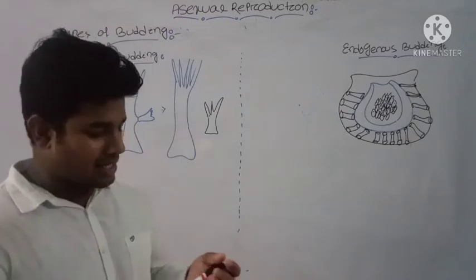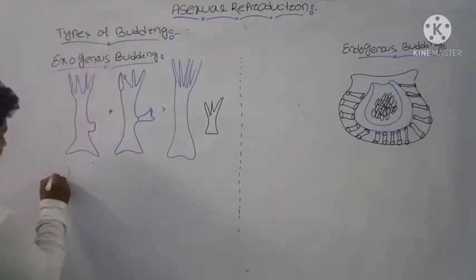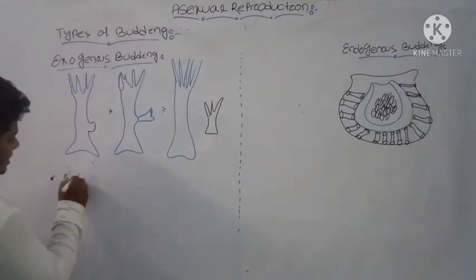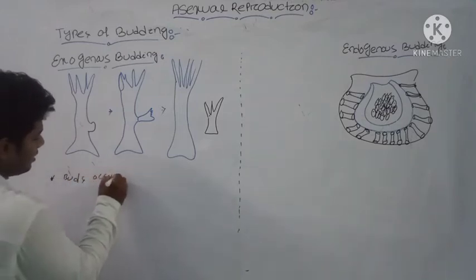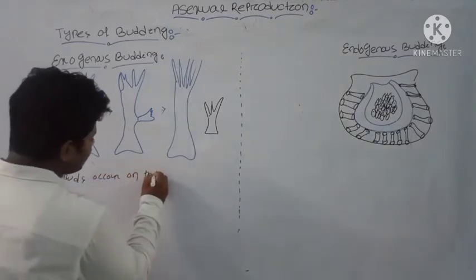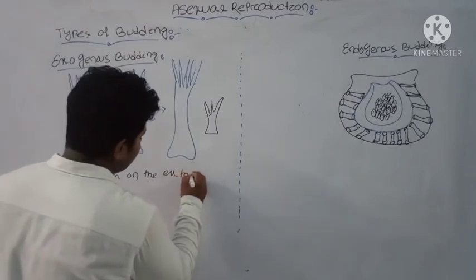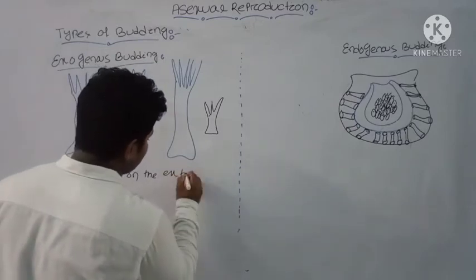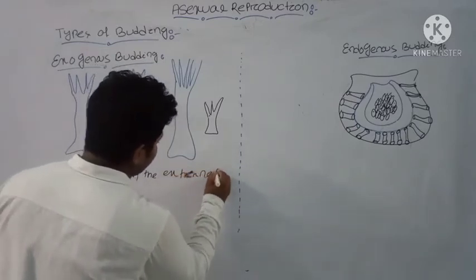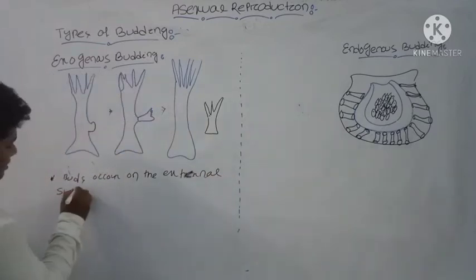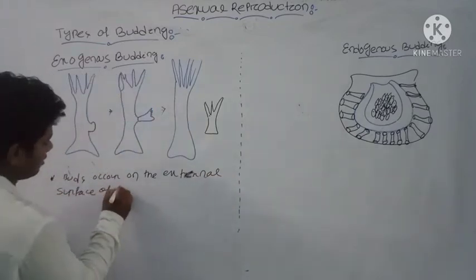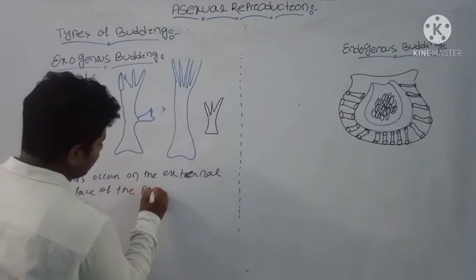In exogenous budding, buds occur on the external surface of the parent cell.